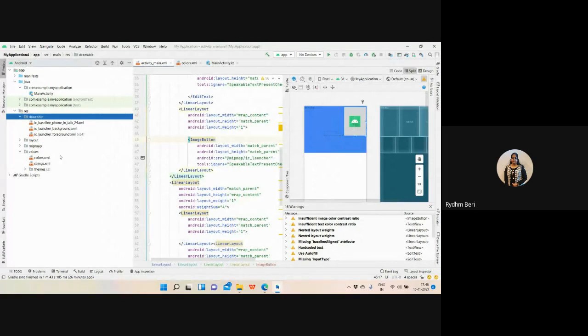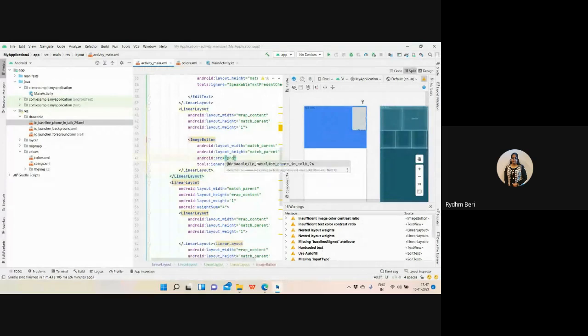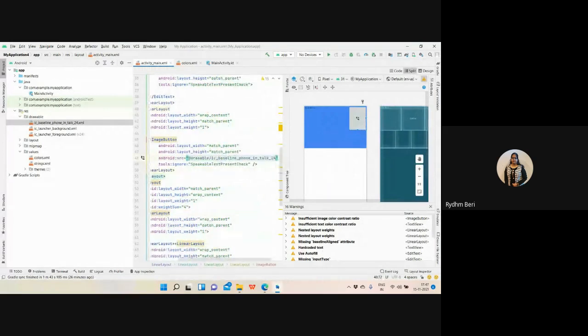So my image is created, right? Phone. Now I want to change this image. Instead of this, I want to have my phone icon. How is it? Like this we are going to create the images. The images path will be vector.